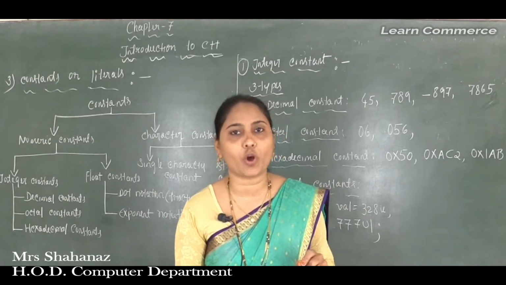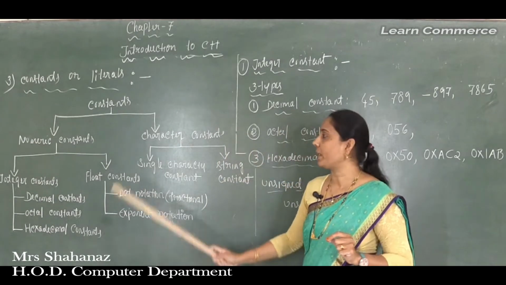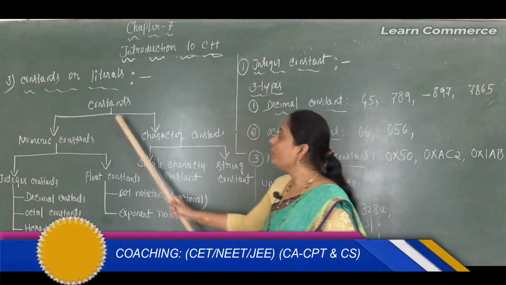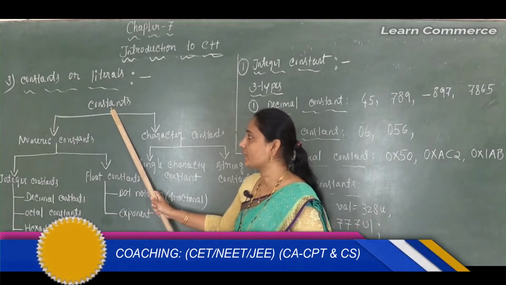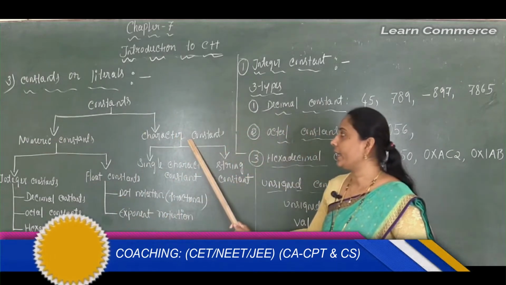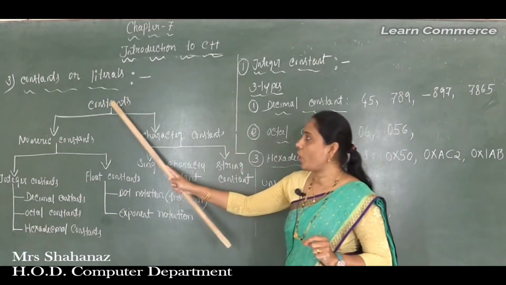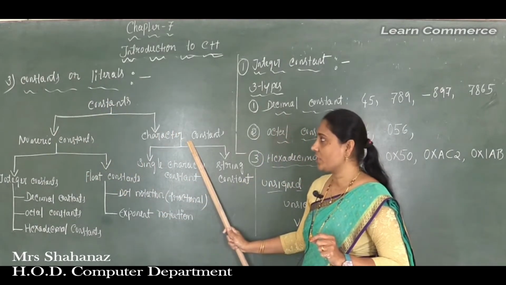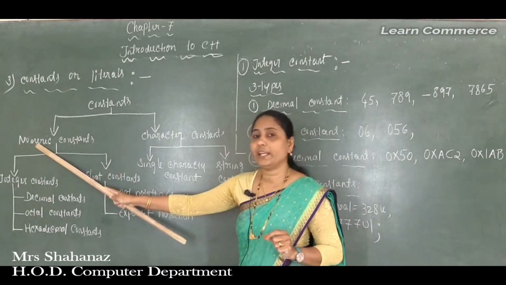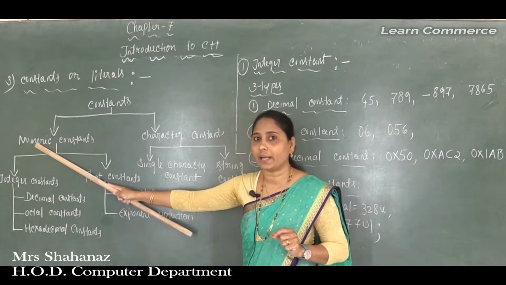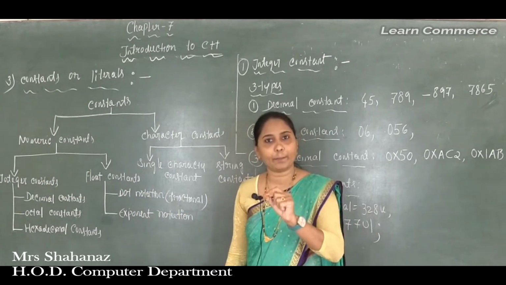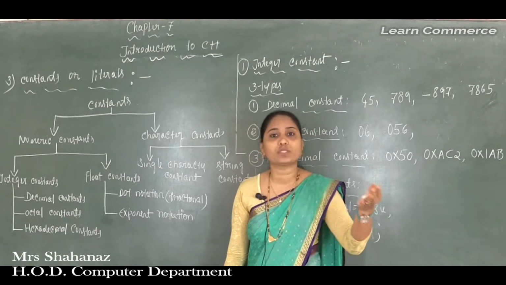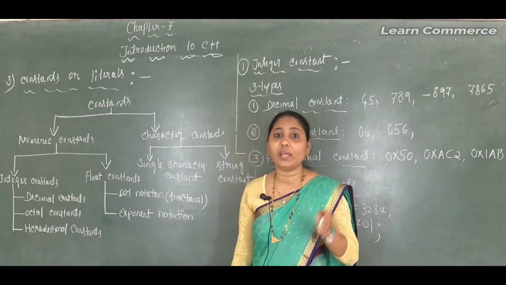Let's see the several types of constants using this diagram. The constants are classified as numeric constants and character constants. The numeric constant is also called a number. In numbers we take values like 10, 20, 30, 1000, 10,000. So all of these come under numeric.